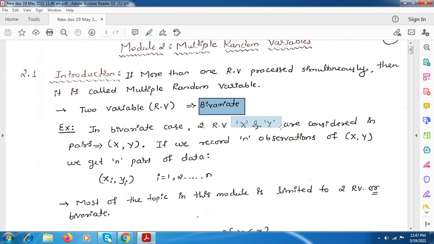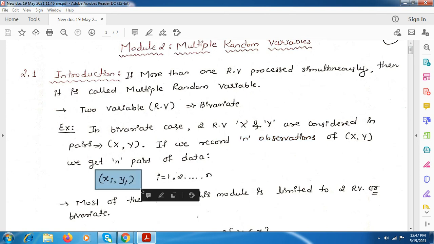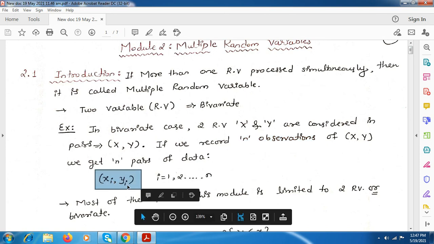Here the random variables considered are x and y. If we take n observations, these can vary as xi comma yi, where i will vary from 1 to n. Totally there will be n observations.